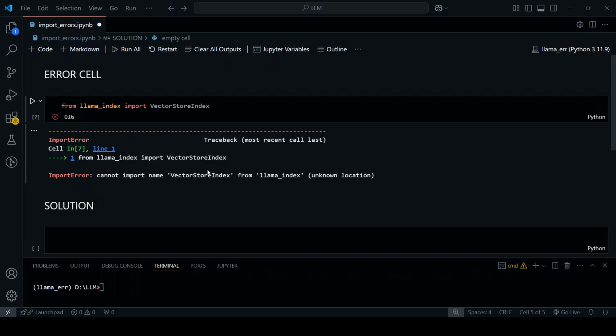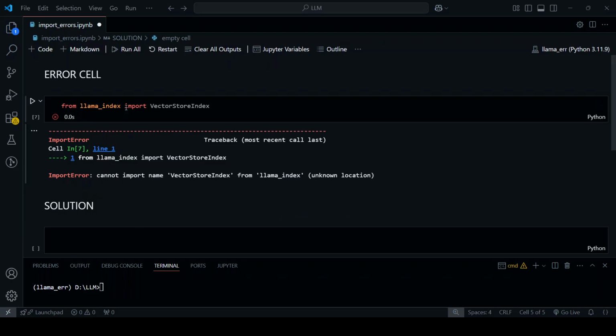This error happens because LlamaIndex introduced changes in its latest versions. What used to be directly available in LlamaIndex has now moved to llama_index.core. If you are using code from older tutorials, blogs, or examples, it might reference the outdated module paths, which is one of the reasons why these errors take place.